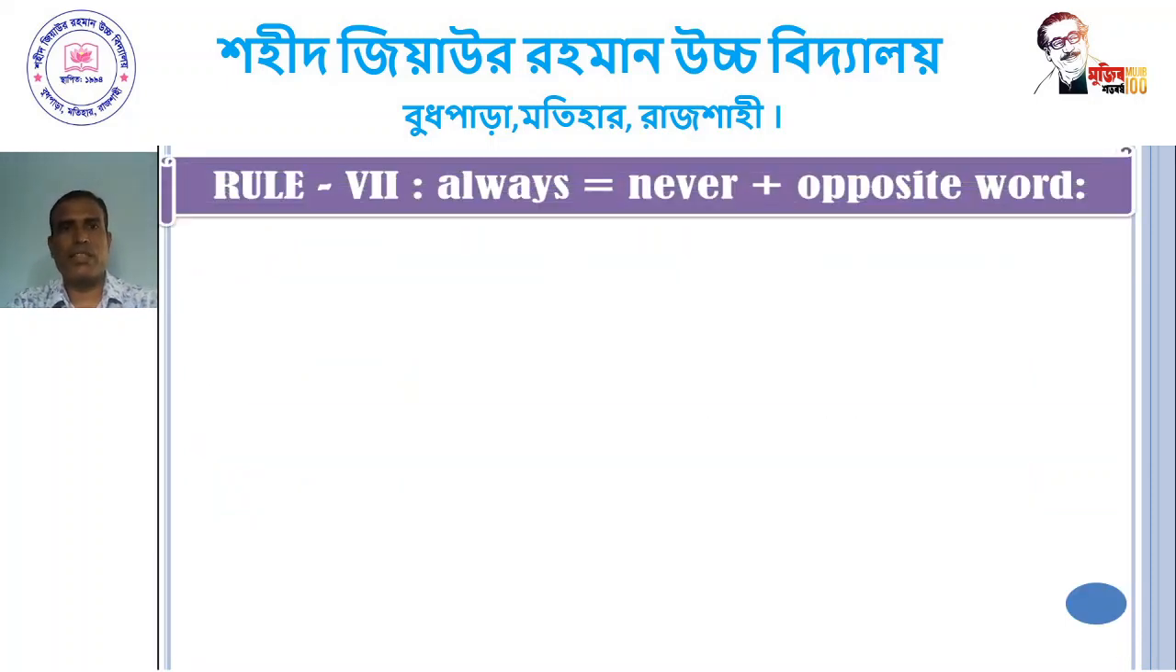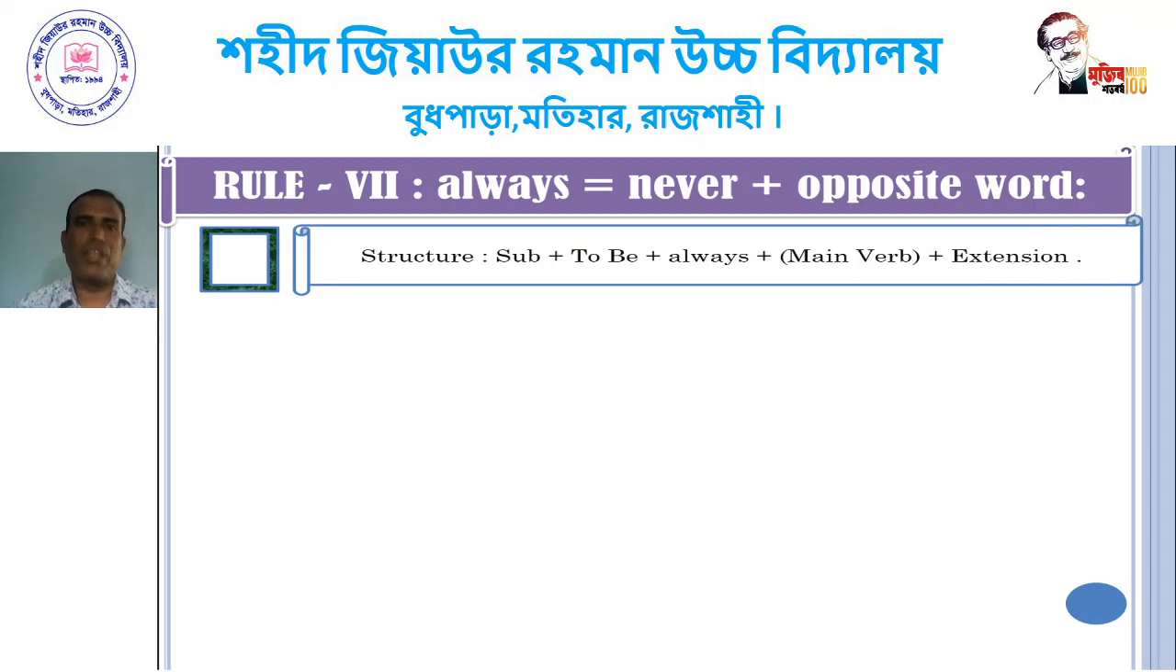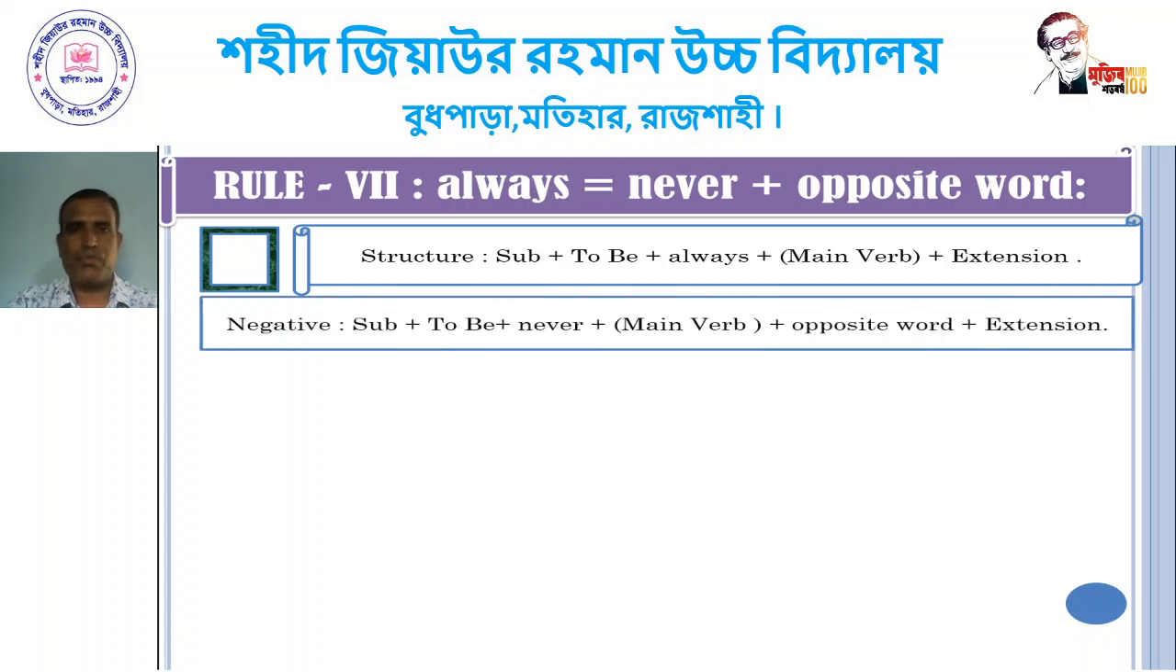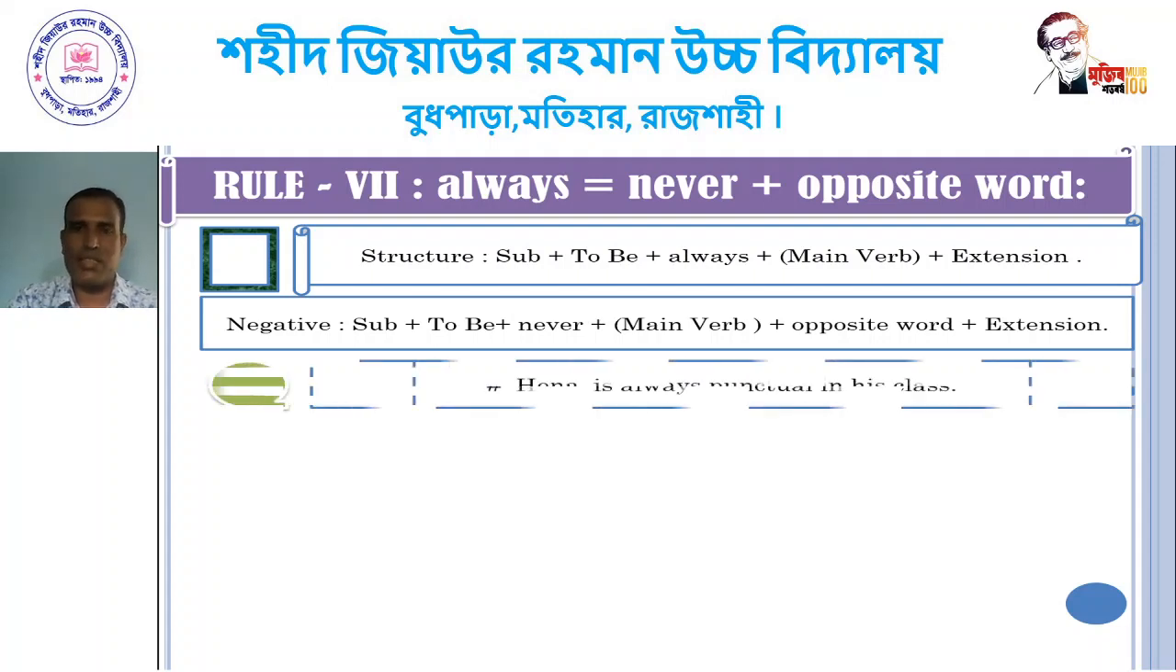Dear student, another rule, rule number 7: always equals never plus opposite word. The structure will be subject plus to be plus always plus main verb plus extension. And the structure of the negative sentence will be subject plus to be plus never plus main verb plus opposite word plus extension.